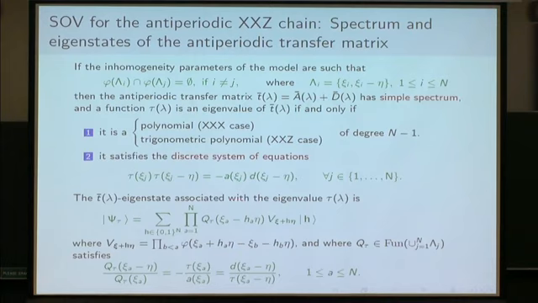And the corresponding eigenstates are written as separate states on this basis, which means that here you have a product of one-variable functions and not a function of n variables. And this function has to satisfy some finite difference equation. So this is a function on a discrete set, the set of inhomogeneity and shifted inhomogeneity parameters.